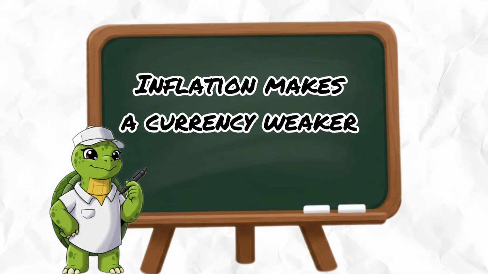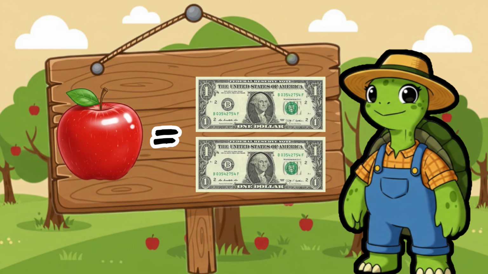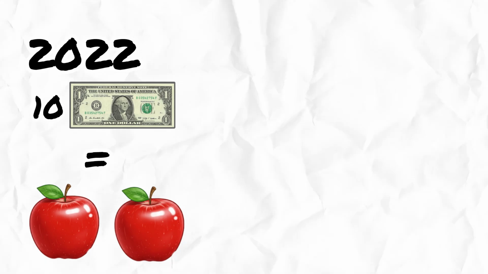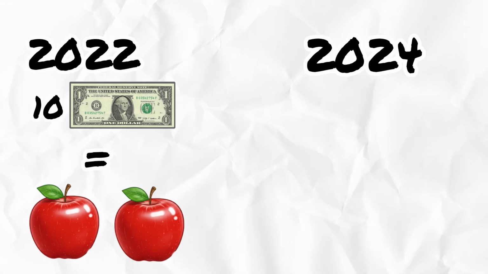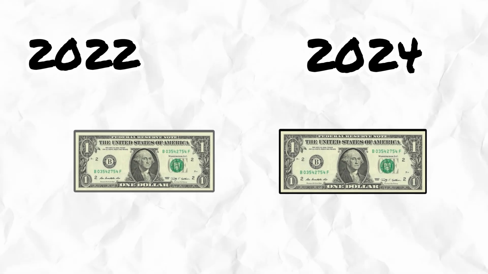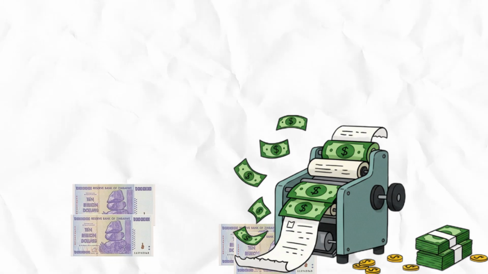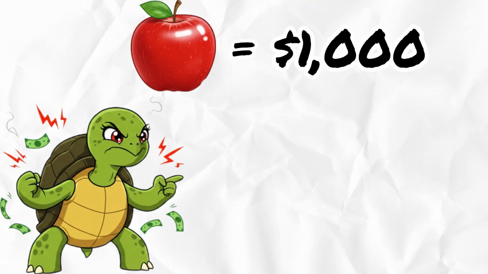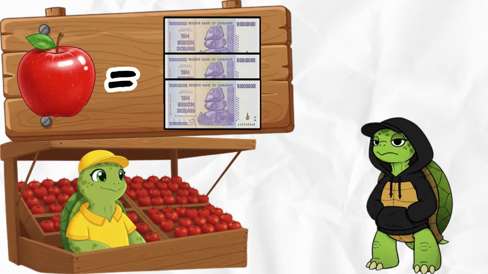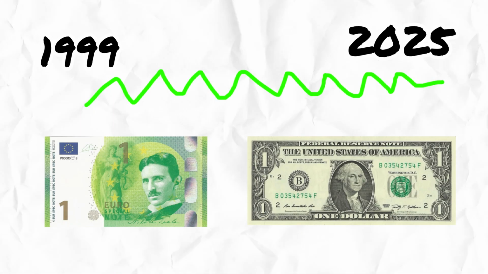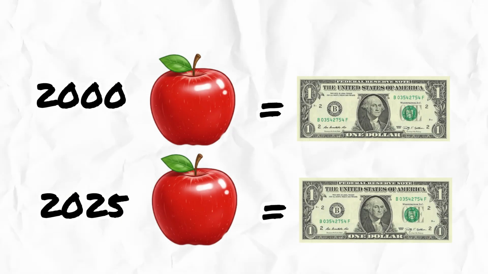One big reason currencies differ is inflation, when money loses its buying power. Example, in 2022, $10 bought 2 apples. But in 2024, due to inflation, $10 only buys 1 apple. The money is the same, but its power shrank. When a country prints too much money, like Zimbabwe or Venezuela, inflation eats the value. Nobody wants to hold that money because tomorrow it might buy even fewer apples. Stronger economies, like the US or Europe, have more stable inflation, so their currencies hold value better.